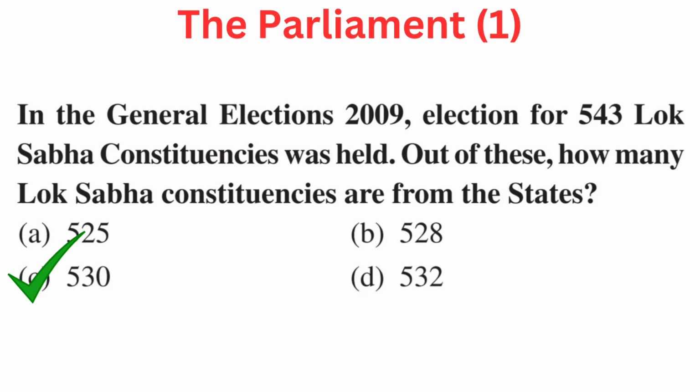Your question is, in the general elections 2009, elections for 543 Lok Sabha constituencies was held. Out of these, how many Lok Sabha constituencies are from the states? Your options are A. 525, B. 528, C. 530, or D. 532. Right answer is C. 530.